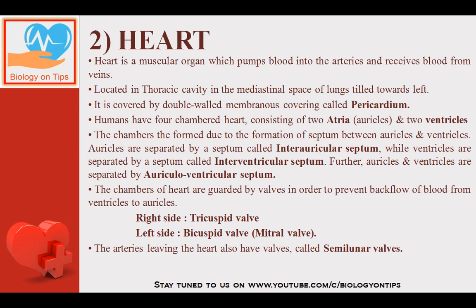Next most important component of the human circulatory system is the heart. The heart is a muscular organ which pumps blood into arteries and receives blood from veins. See, the heart is a very important and vital muscular organ found inside our body. It is located in the thoracic cavity, or I can say chest cavity, in the mediastinal space. The space between the two lungs is called the mediastinal space, and it is quite shifted towards the left. That's why the left lung has a cardiac notch.